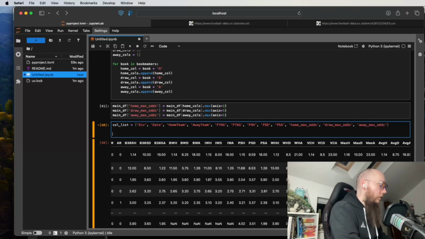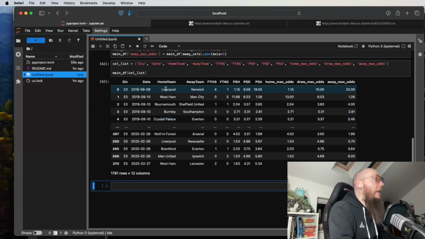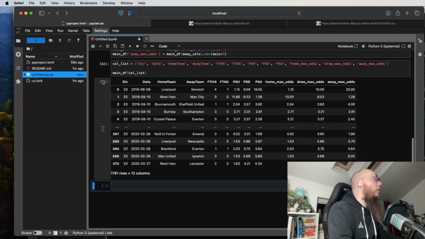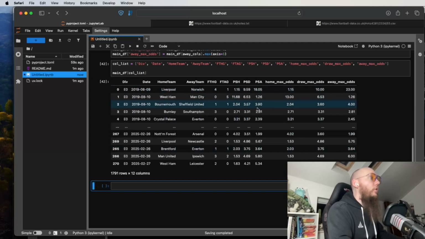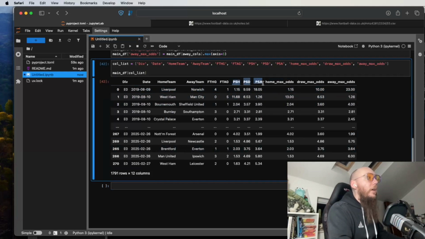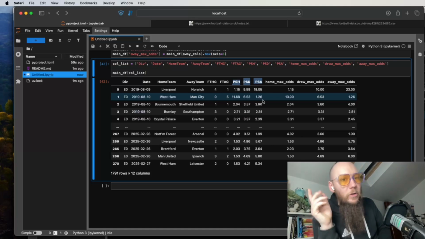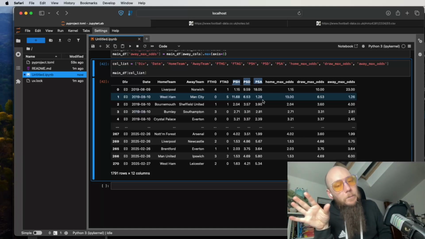So let's verify to ourselves that we can get these things. So main df of col list. This is a nice little data frame now that we can use. So we get the division, the date, the home team, the away team, the full-time goal, yada, yada, yada. All this good stuff. We've brought in these 3 things because of the nature of Pinnacle. We're going to use these guys for modeling later on down the line.